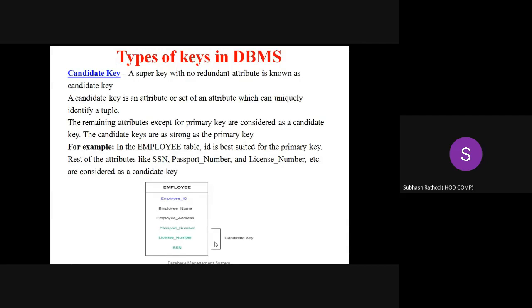So in one table there is more than one super key. In one table there is more than one candidate key, and in one table there are attributes which are appropriate to set as a primary key, but at a time we set only one primary key for the sake of better database norms.